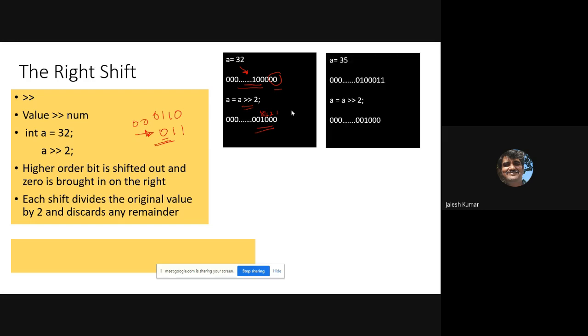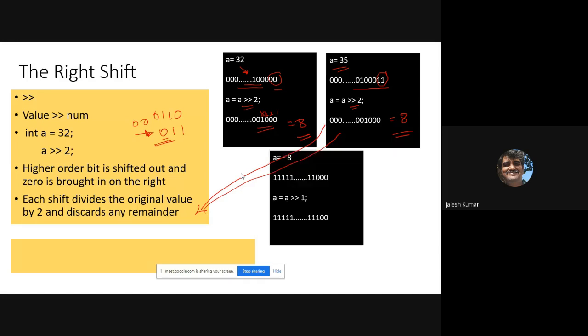Now take the value 35. You shift right twice. Here also the last two bits will be lost. You will get 100, which is also 8. So this is the meaning of discarding any remainder. If you apply it on 32, you will get 8. If you apply it on 35, you will also get 8. So that's how right shift works.